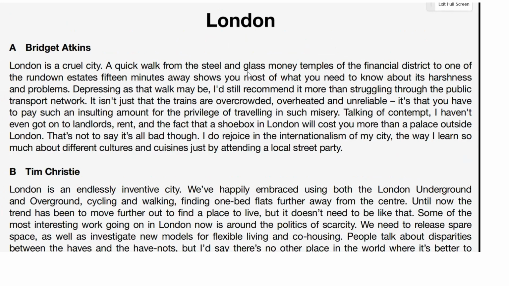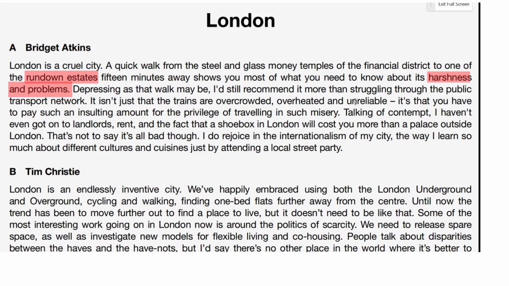It's a cruel city, a quick walk from the glassy money temples to the rundown estates. That is definitely about housing. What you need to know most about is the harshness and the problem. We can see how this is quite negative. Harshness is a particular sort of negative word. Depressing, she goes on to say.